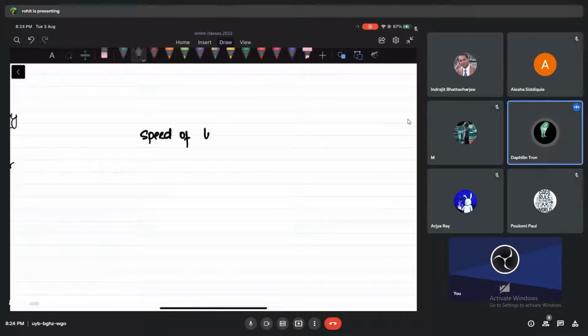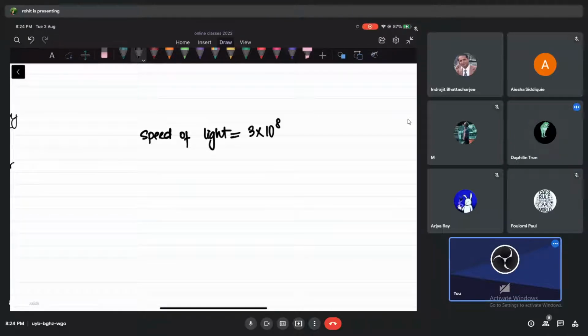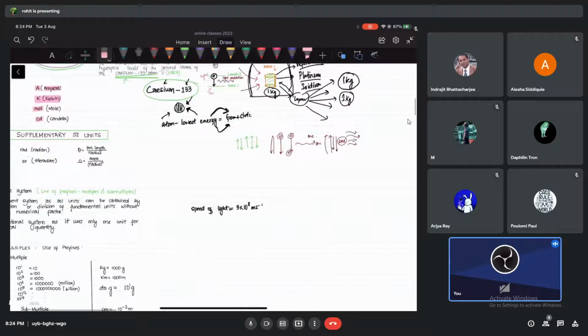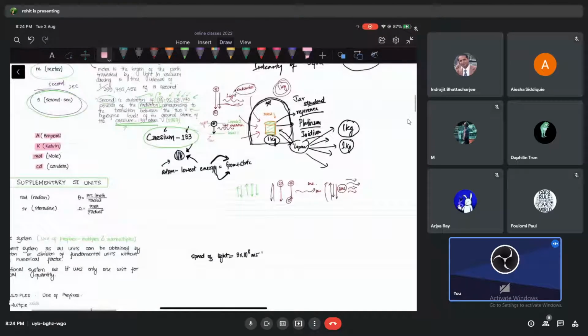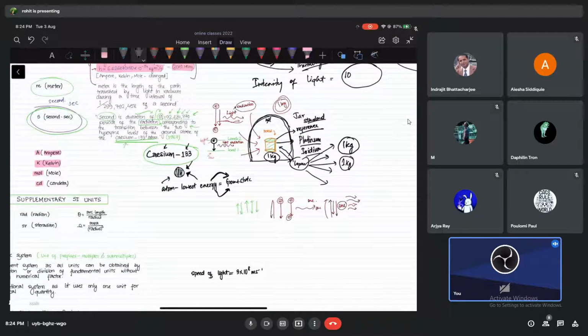Speed of light, 3 into 10 to the power 8 meters per second. Do you think it's exact or approximate? Approximate. Okay, I'll tell you another approximate, but a better approximate. This is also not very true, it is also an approximate. That is this one, 299,792.